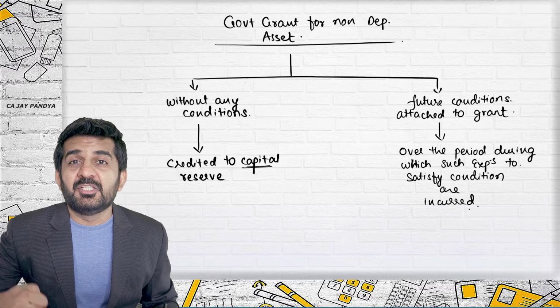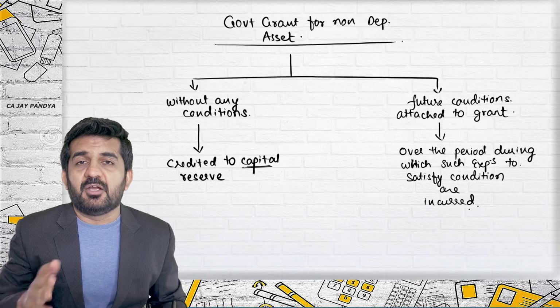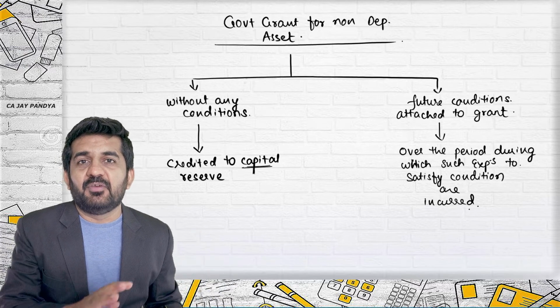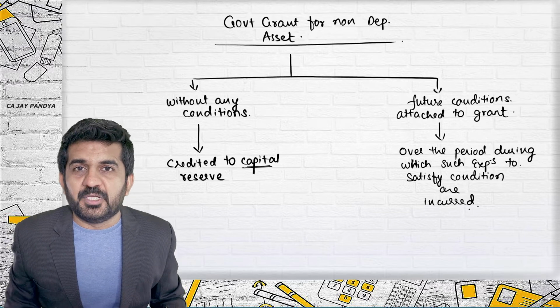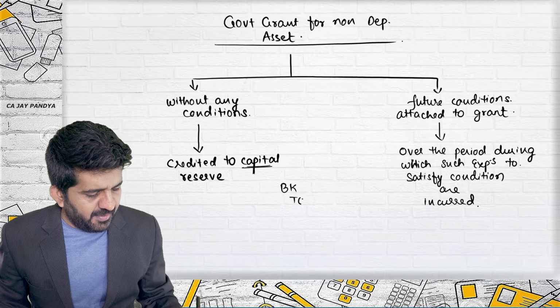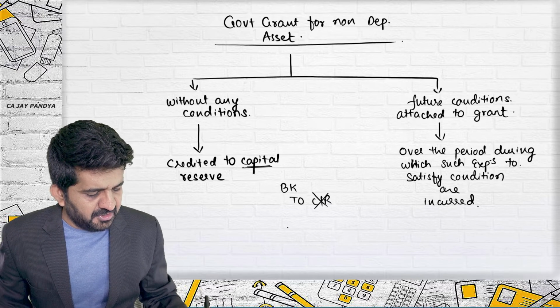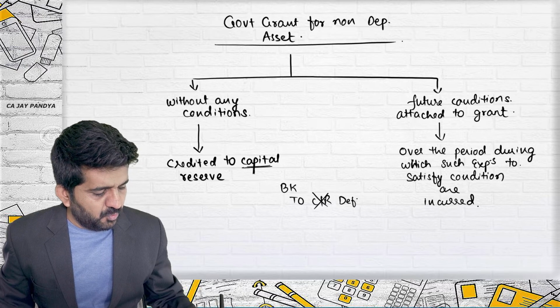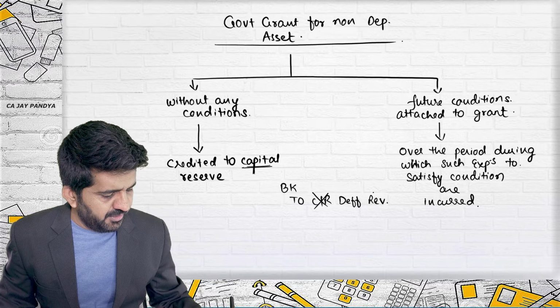You should install an oxygen plant on this particular land, then only government will give you 1 crore rupees. Then try to understand. I cannot write bank account debit, capital reserve credit. I'll have to write bank account debit, deferred revenue or deferred income credit.